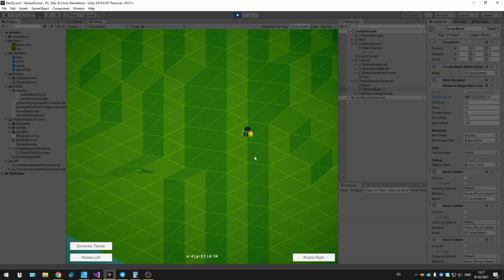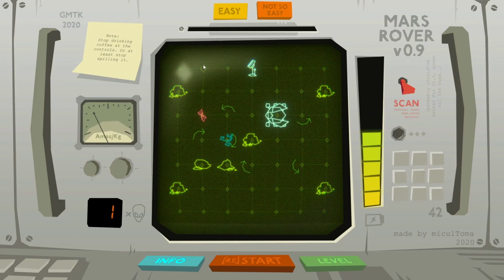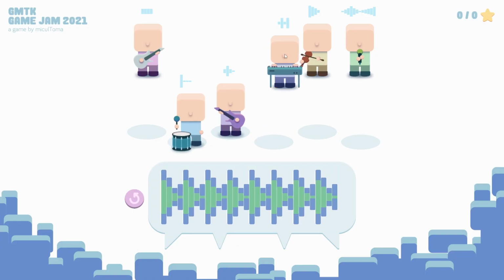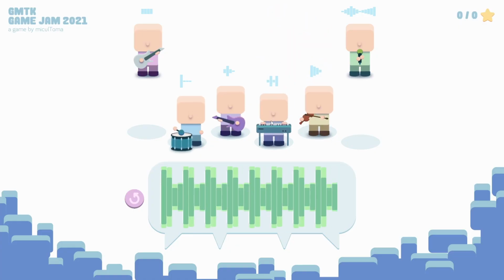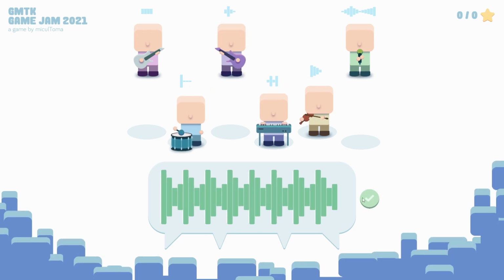I started this project initially just to learn about working with 3D inside Unity, as I've only developed 2D games so far. Some of the games I made include Mars Rover and Waveform, two games created for the GMDK Game Jam in 2020 and 2021. If you want to play them, you can find links in the description below.